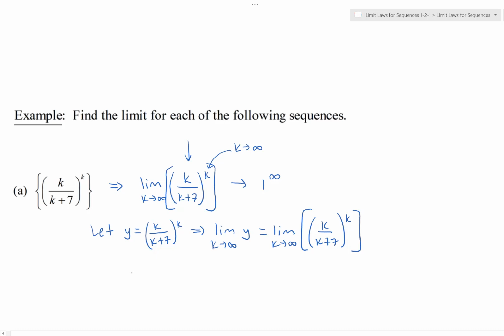Then, also using the properties of composition of functions, it should follow that the limit as k goes to infinity of the natural log of y is the same as the limit as k goes to infinity of the natural log of k over k plus 7 quantity to the k.